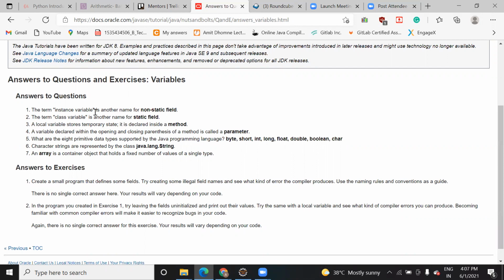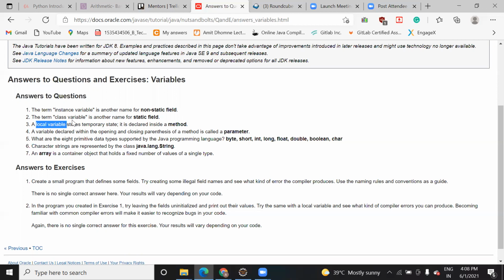An instance variable is a variable that we declare in the class, and in objects, and they are also known as non-static fields. And the term class variable is otherwise known as a static field. So what is meant by class variable and instance variable?